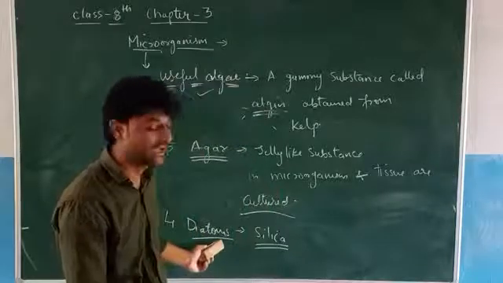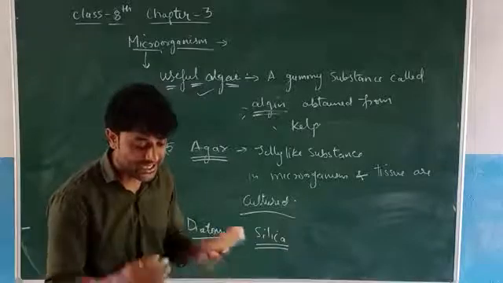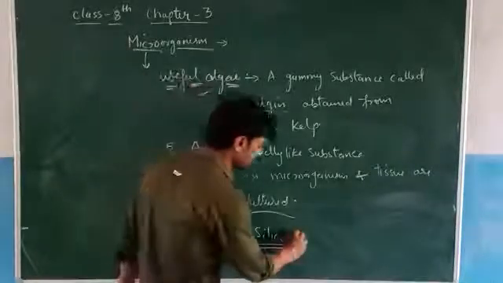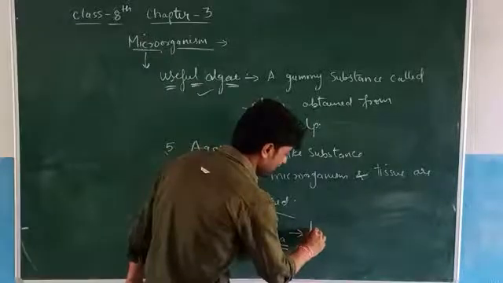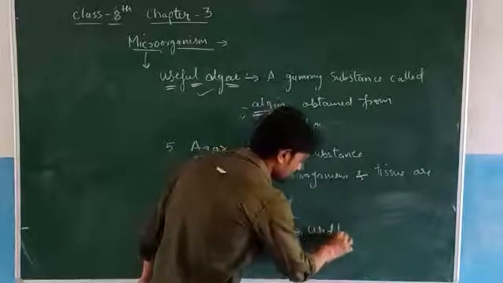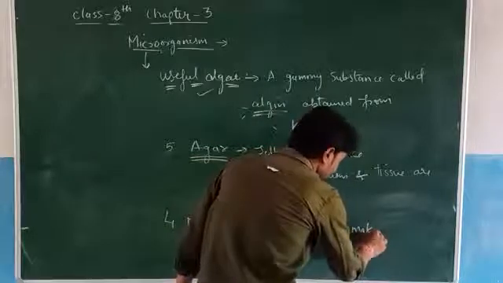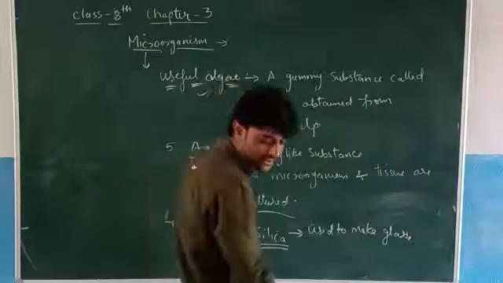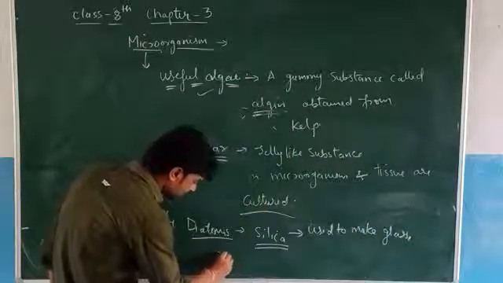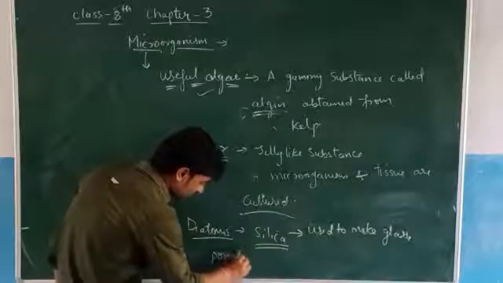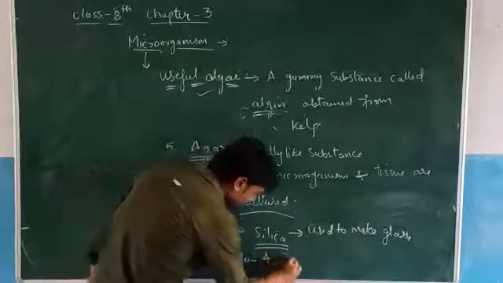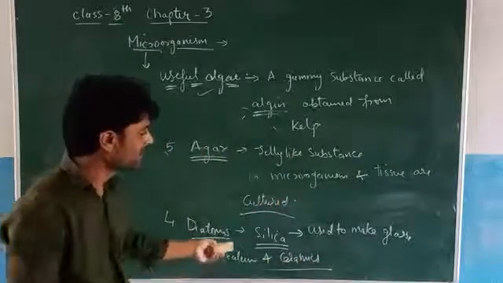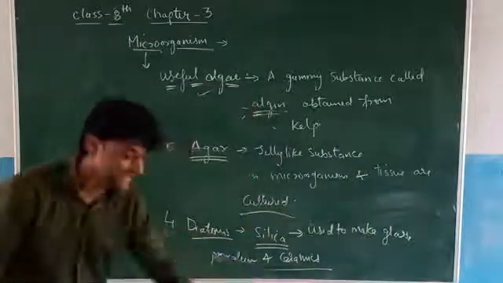So the use of diatoms is that their shells deposited on the bed of lakes and seas are used to make glass, porcelain and ceramics.